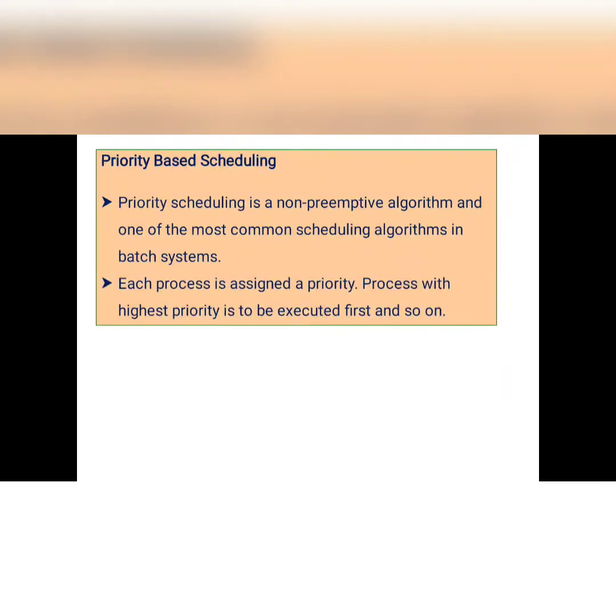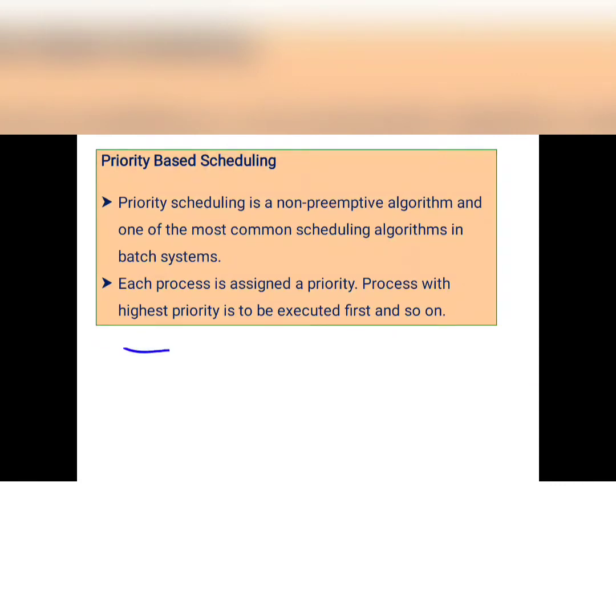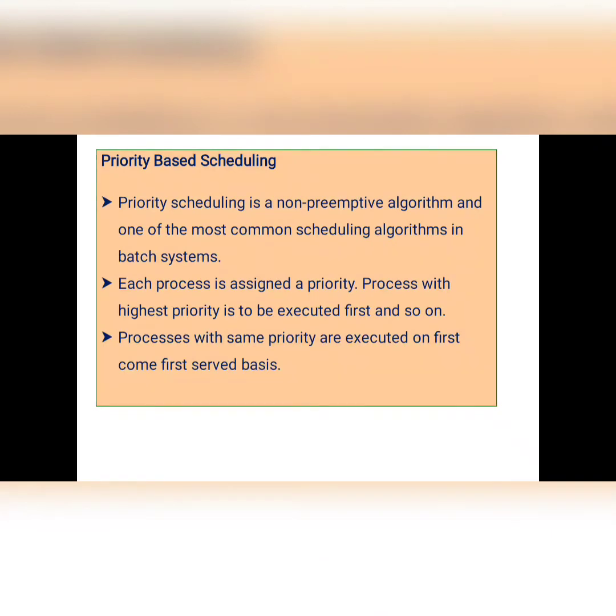In the priority based scheduling algorithm, each process is assigned a priority. Priority means it looks like a rank, so we give priorities to each and every process. Based on that priority, the process will execute. That means the process with the highest priority is to be executed first, and so on. Processes with the same priority are executed on a first come first serve basis.